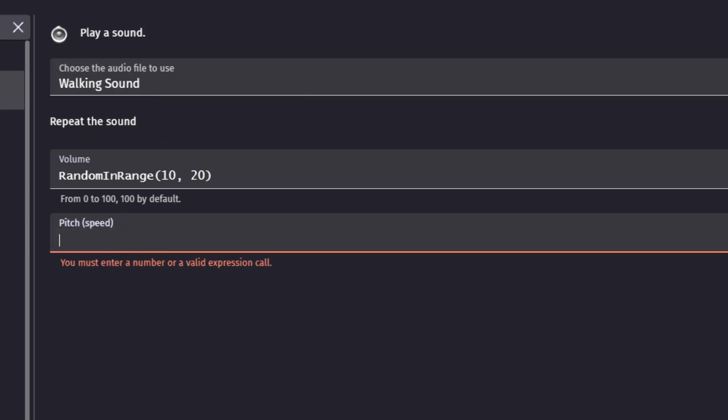For the pitch, you can either have a normal pitch, or if the number goes up, the pitch goes up. Or you can also go minus and the pitch will go down.